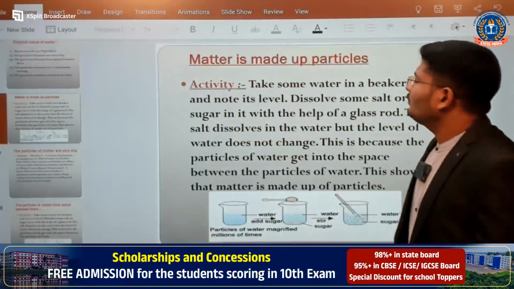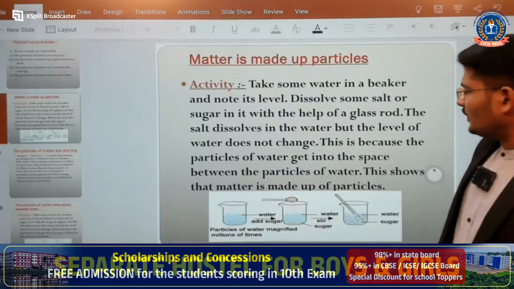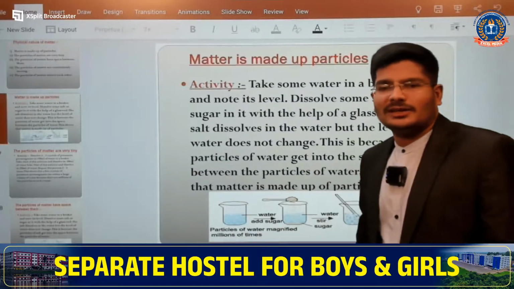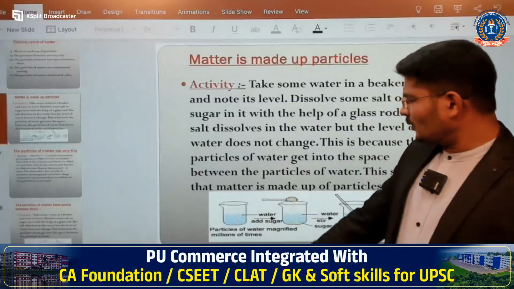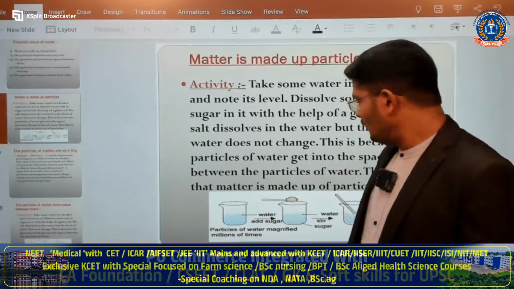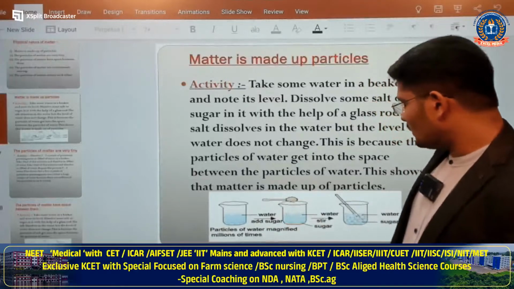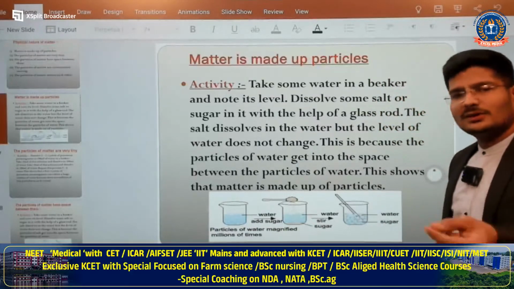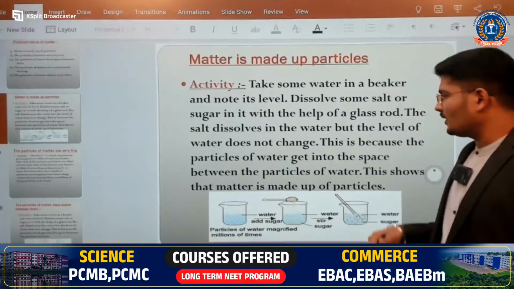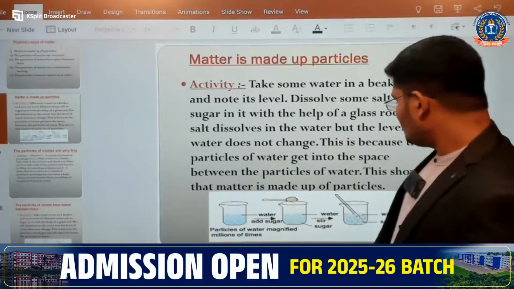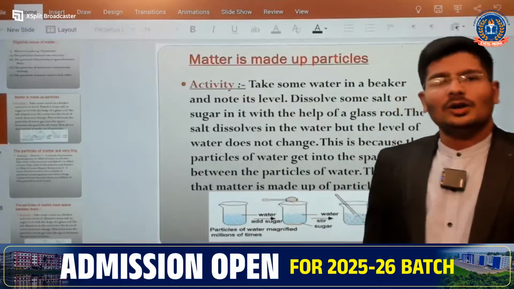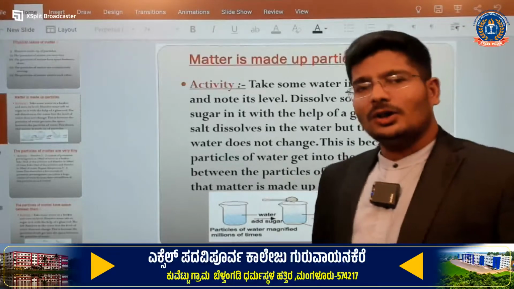Here we have: matter is made up of particles. One activity is given. I have already explained this activity. We take a small beaker and add some water, then add a spoonful of sugar, and stir it. So what is going to happen? The sugar is going to dissolve in water.